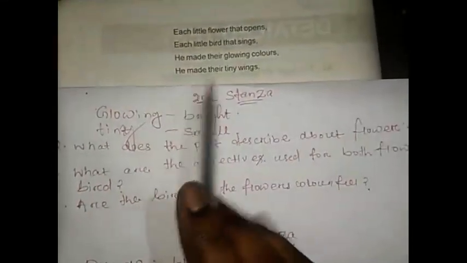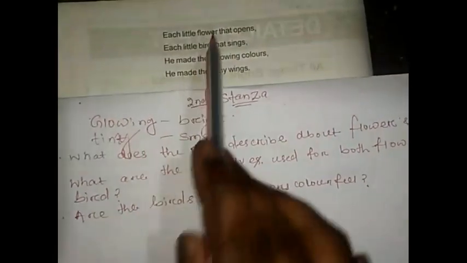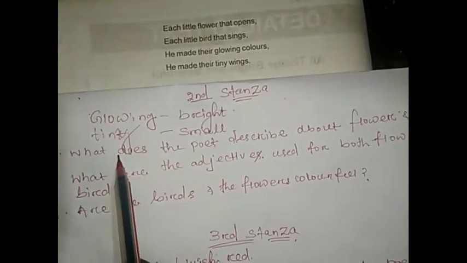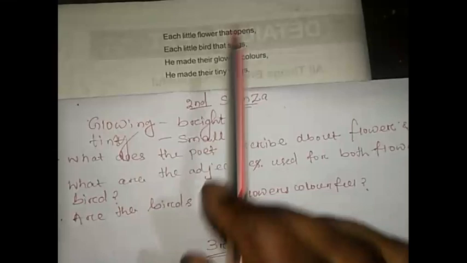Now this stanza consists of two difficult words. Glowing means bright, teeny means small. So now we are going to discuss the second stanza.